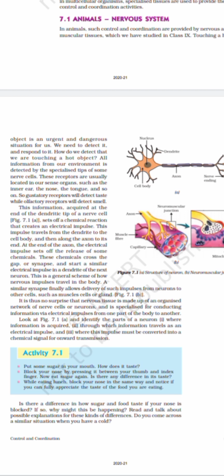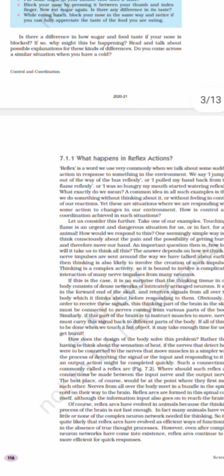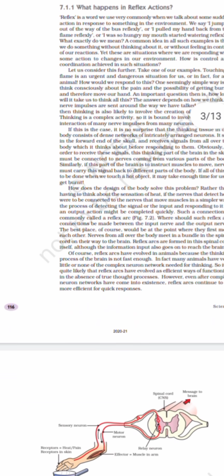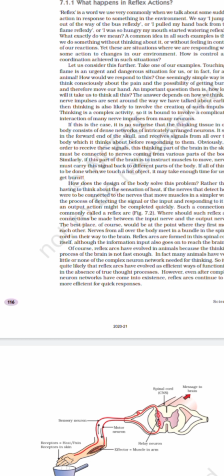then we have the reflex action. How does reflex action work? So reflex action is going to work with a reflex arc. So what is a reflex arc? See, if you are touching any flame or any hot object, what do you do? You will remove your hand. Okay, so you are going to sense it, and then after that you are going to remove your hand. So that is how it works.